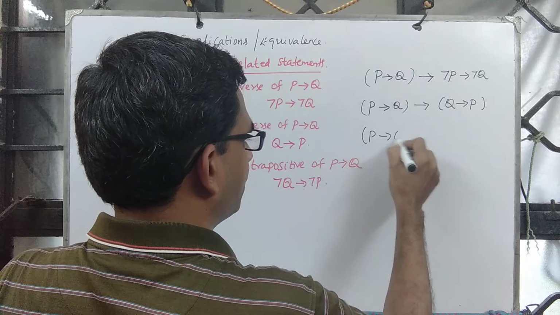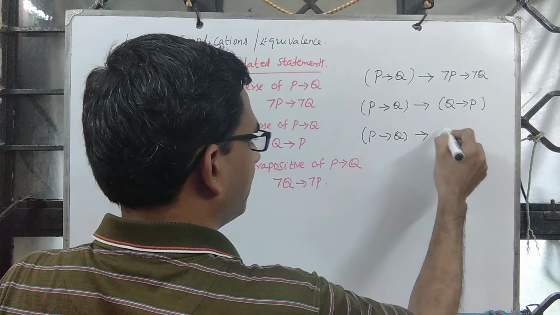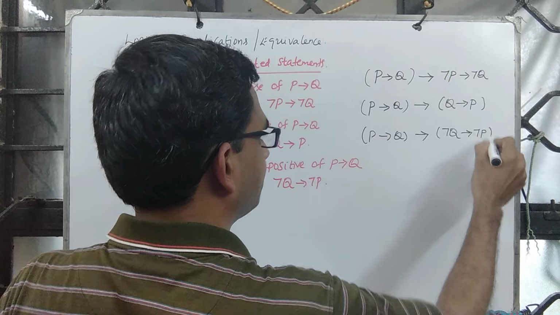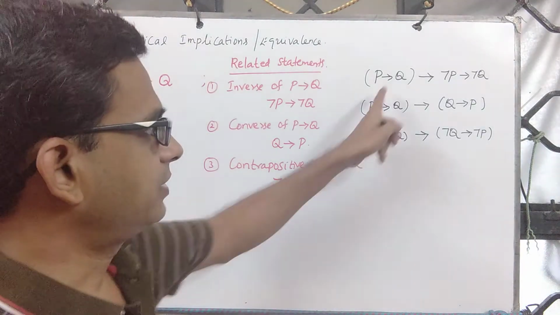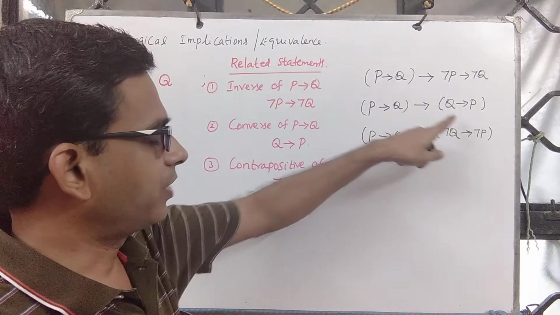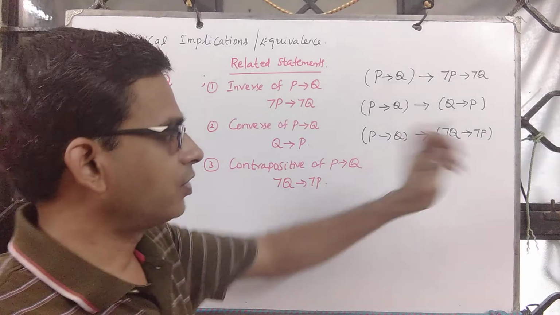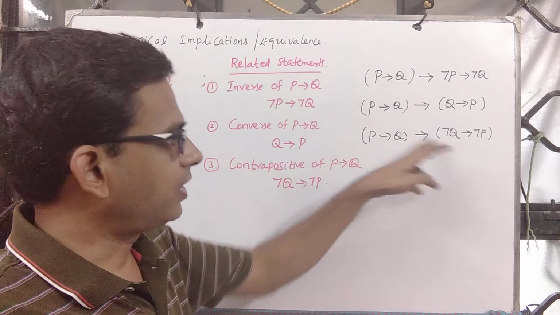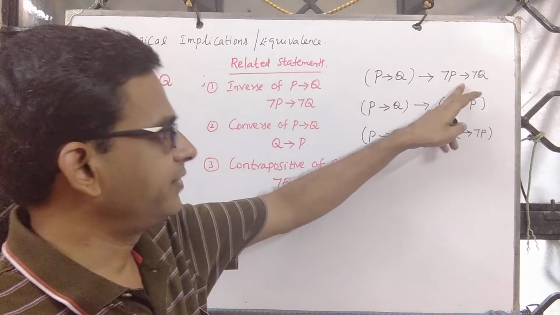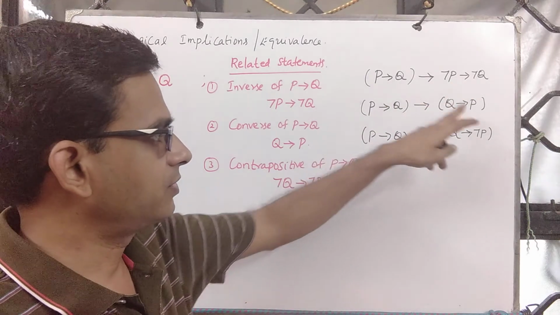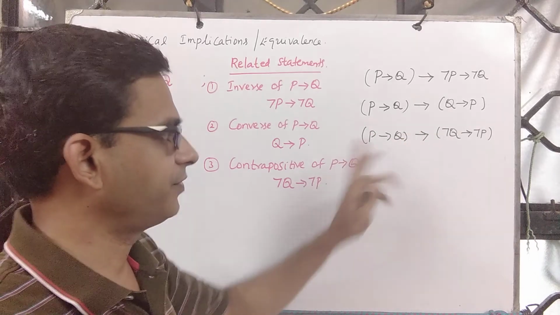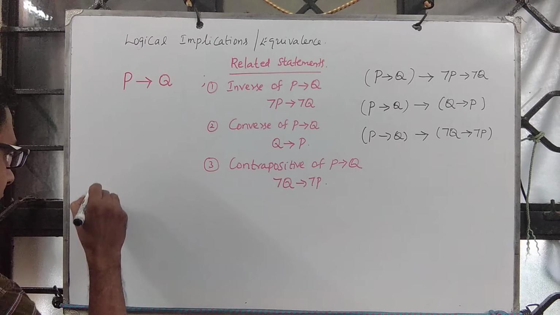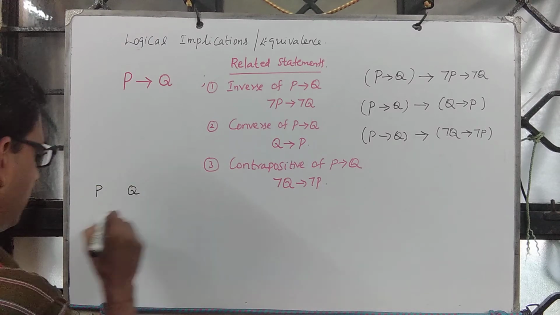Or can we imply the contrapositive, negation Q implies negation P? Does this imply the inverse? Does this imply the converse? Does this imply the contrapositive? That's one side. On the other side, are they equivalent? Does the inverse imply this? Does the converse imply this? Does the contrapositive imply this? Okay.